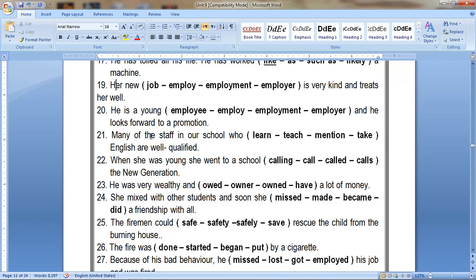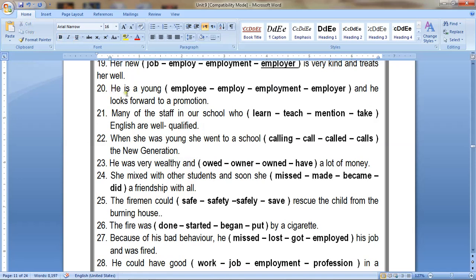Number 19: her new job employer is very kind and treats her well. So the answer here is employer. Okay, someone who gives you a job is your employer. It might be a person, it might be a company. For example, a company might be your employer.